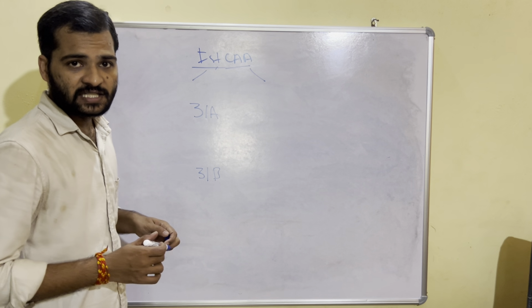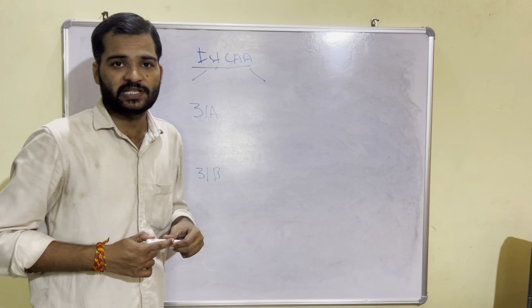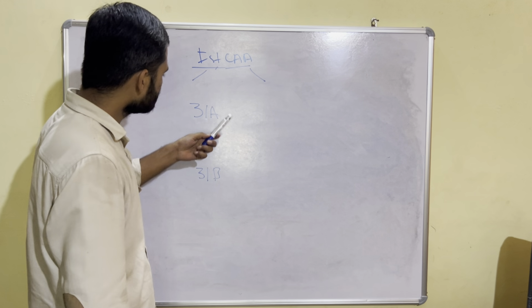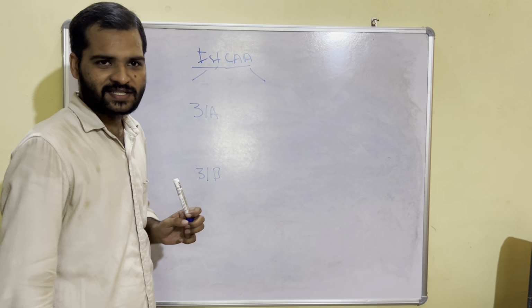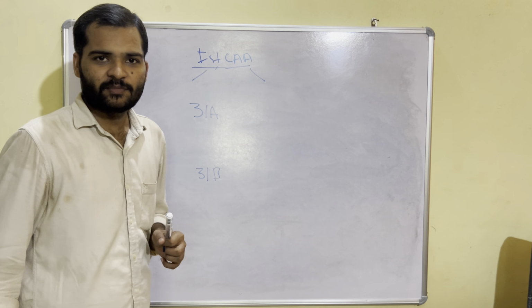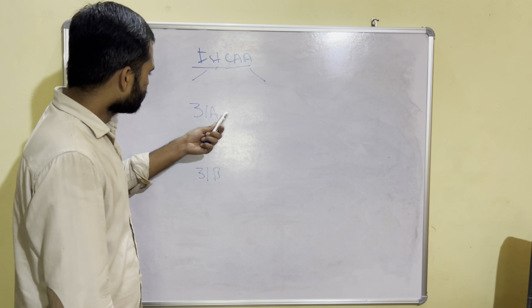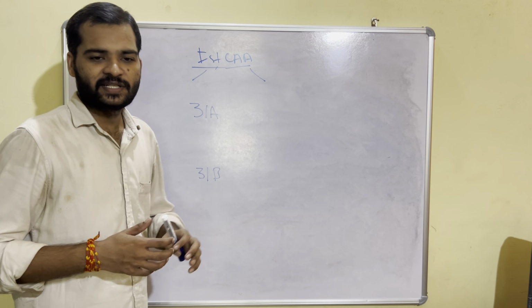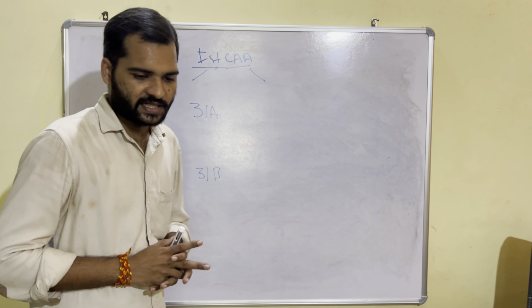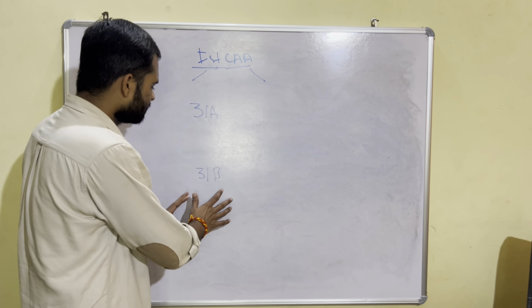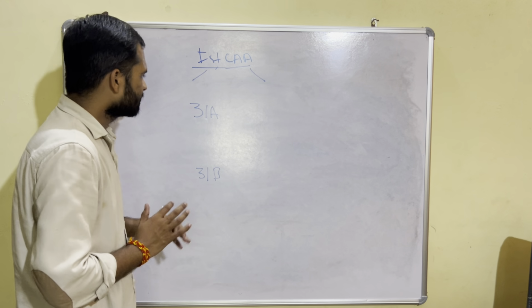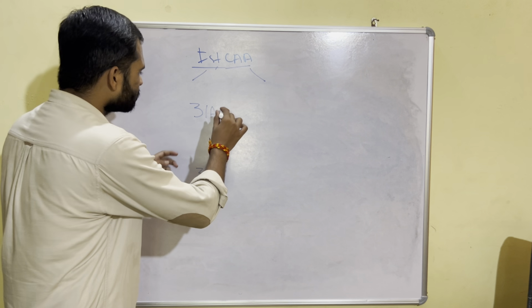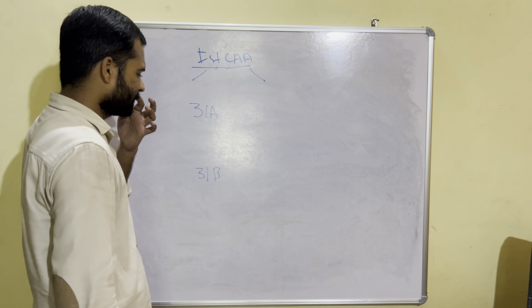You have to understand these articles very cautiously and listen very carefully, because Articles 31A, B, C always create confusion in the minds of students. So you have to understand these articles very clearly. Both were introduced by the first Constitutional Amendment Act.